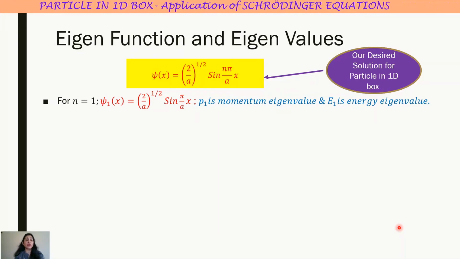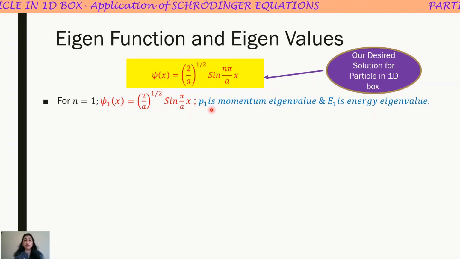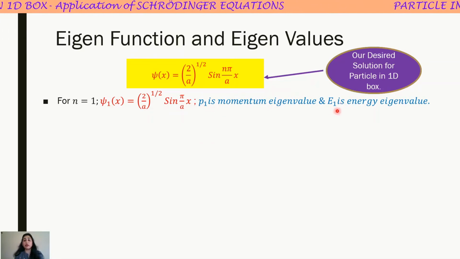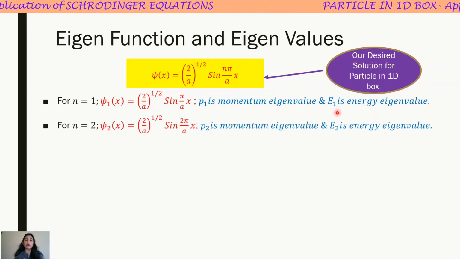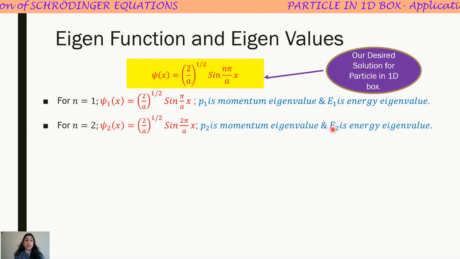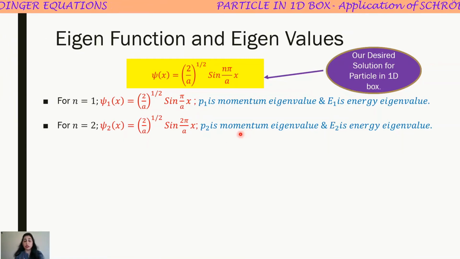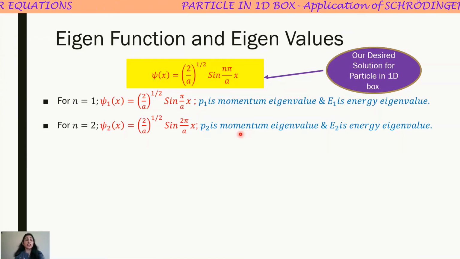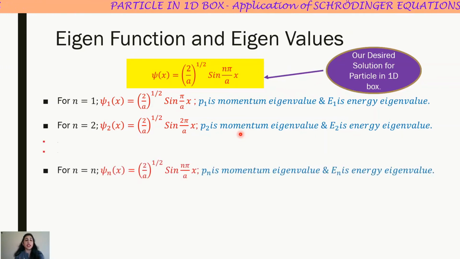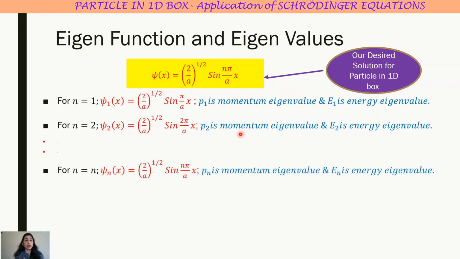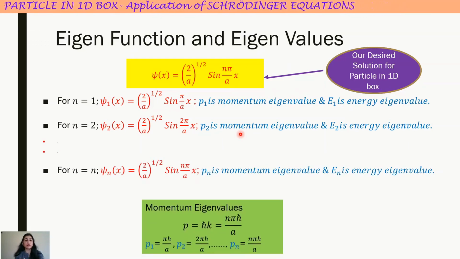For n equal to 1, I can write the first wave function for which p1 will be the momentum eigenvalue and E1 will be the energy eigenvalue. For n equal to 2, that is for the second energy level, this will be the wave function and this p2 will be the momentum eigenvalue. In the same manner, I can calculate various wave functions, various momentum eigenvalues and the corresponding energy eigenvalues.